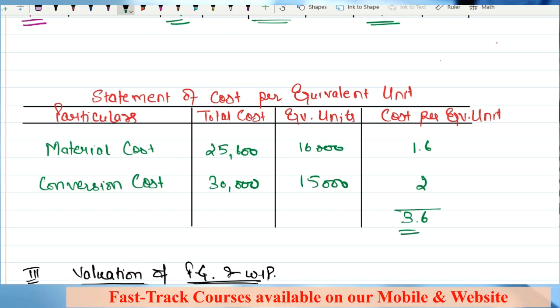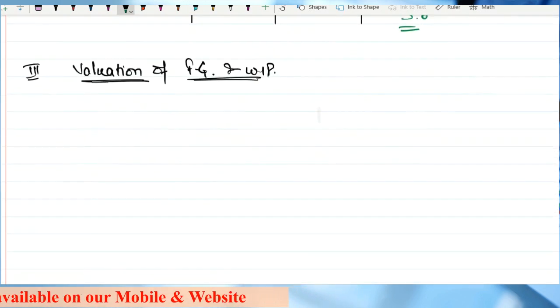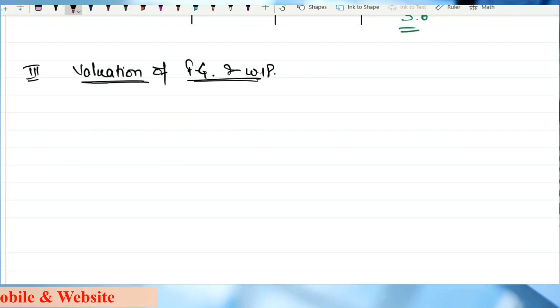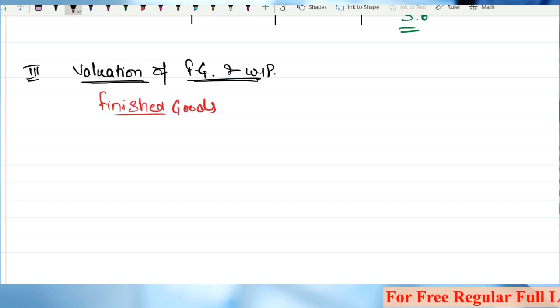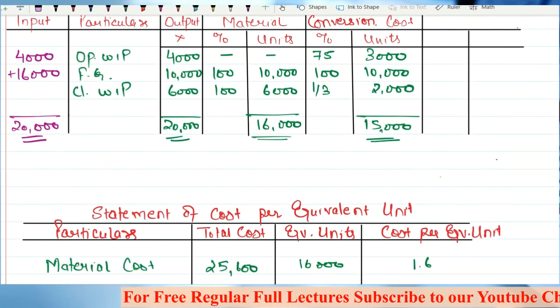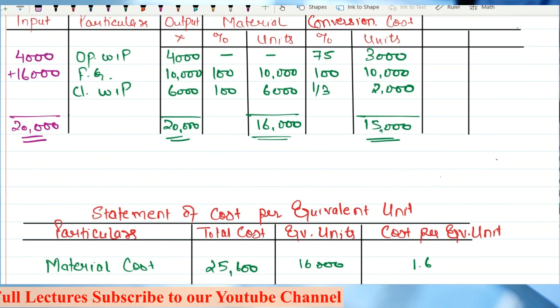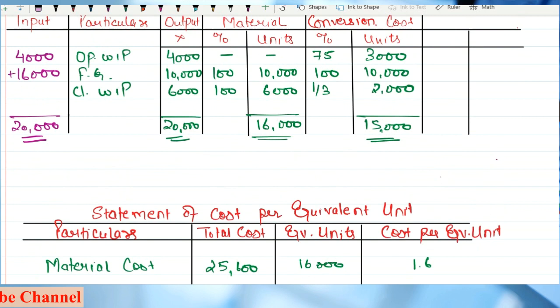Simple? Any doubts? Now come to the part of valuation of FG. First I'll talk about the finished goods. Sir, when we are talking about the finished goods, there are two categories which we have finished. One is the work that was pending from the previous period, that is the opening WIP, and the other category of finished goods is the fresh input, right?